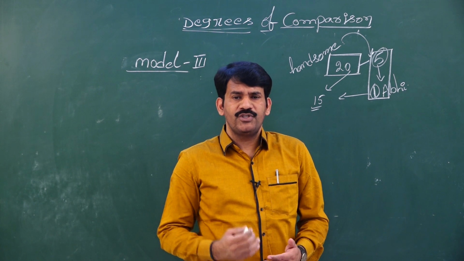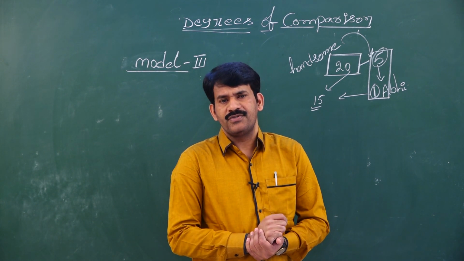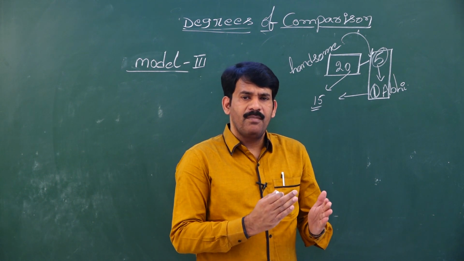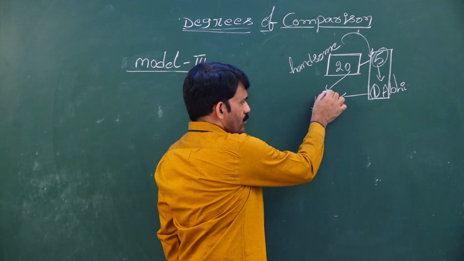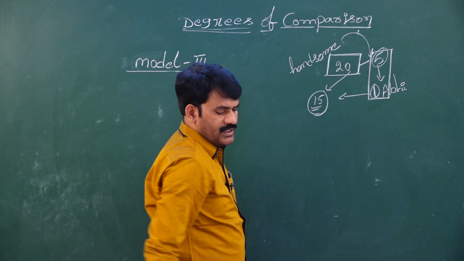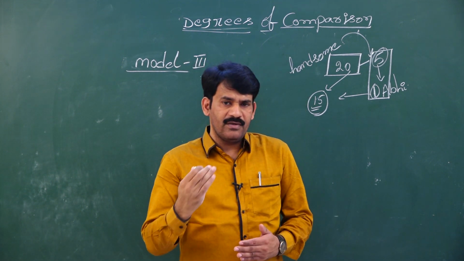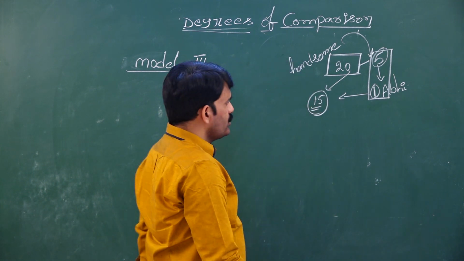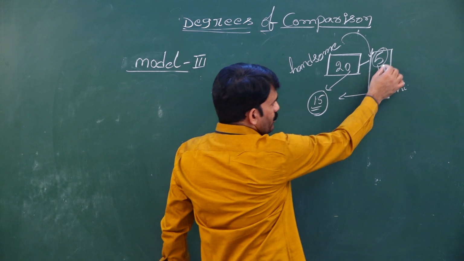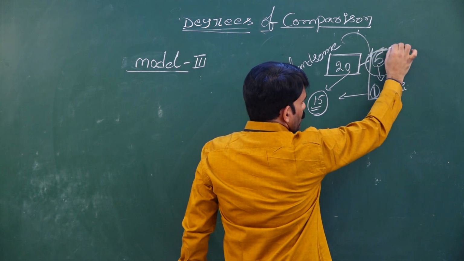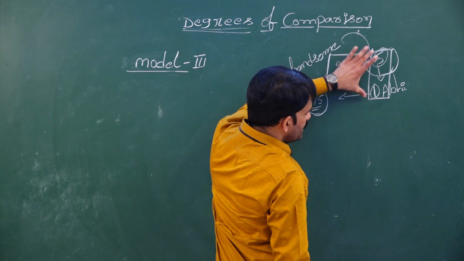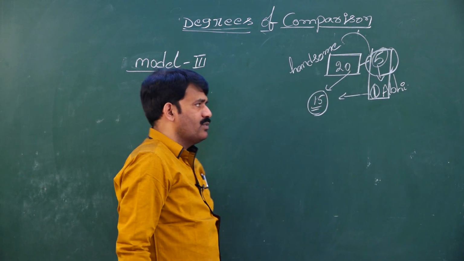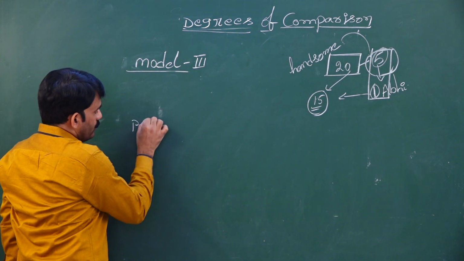When I want to compare Mr. Abhi with the rest of the 15 students, who is more handsome comparatively? Abhi. Abhi is more handsome comparatively than these 15 students. If this sort of sentence is given, then how do you start your positive degree? You need to start your positive degree with very few, because Abhi is not the only one who is handsome in the class. There are some other students who are equally handsome to Abhi. Hence, you have to start your positive degree with very few.